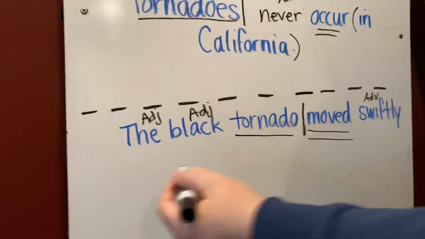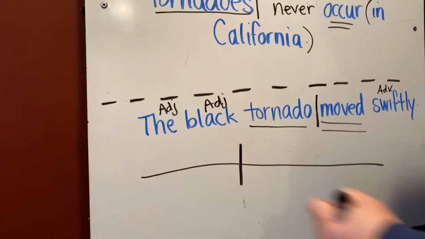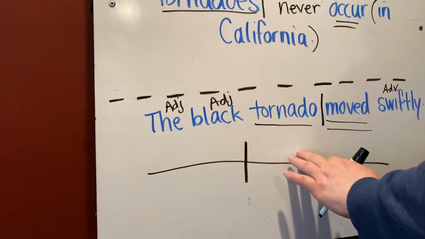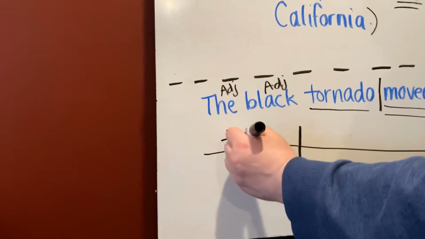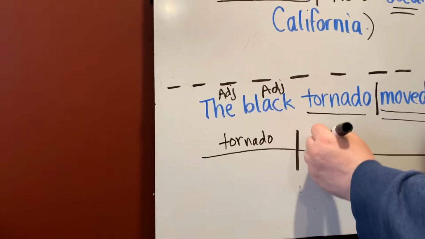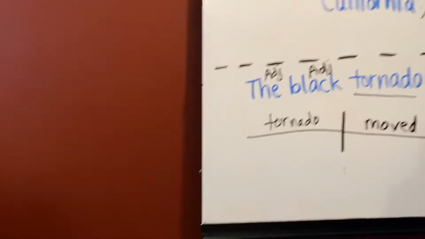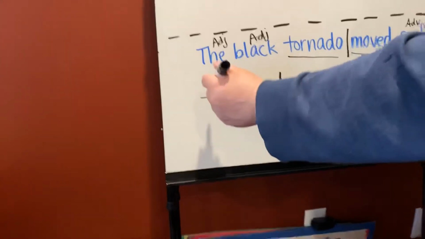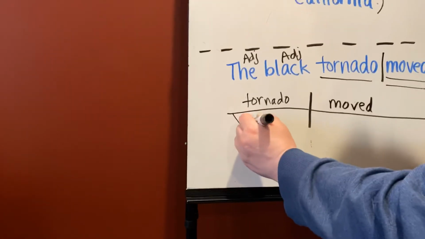Okay, now draw your line for our diagram. We're going to split it down the middle for subject and verb. Okay, our subject here is tornado. What did the tornado do? Moved. Okay, now we're going to diagram the articles, and they have to be in the order that they appear in the sentence.